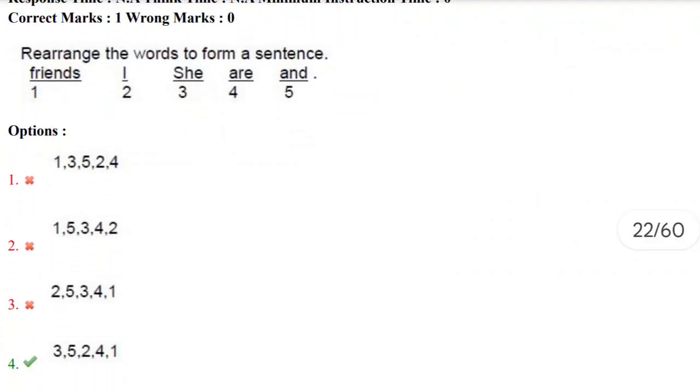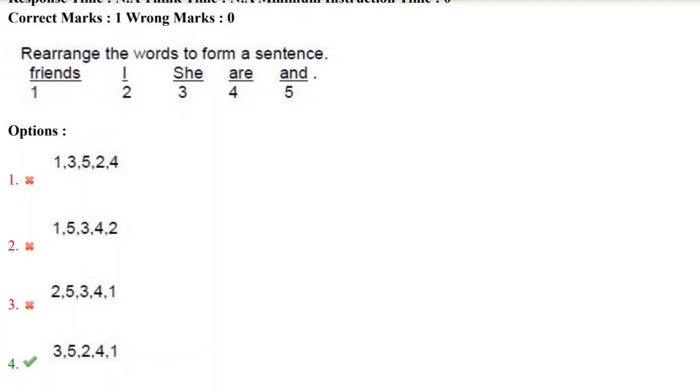Rearrange the words to form a sentence. We need to rearrange. Nowadays we are getting jumbled sentences, but here they gave us parts of the sentence and are asking us to arrange. In the 2025 exam you are not going to get this kind of simple question. They'll give you jumbled sentences and you need to arrange them in order, or else they will give you complex sentences and you need to arrange them into a correctly ordered passage. Let's look at this question. Rearrange the words to form a sentence.